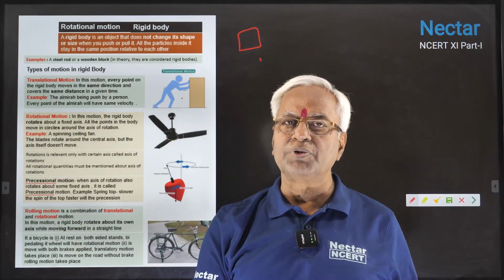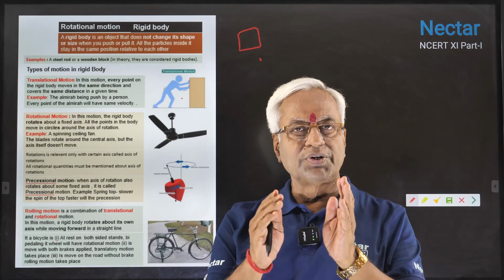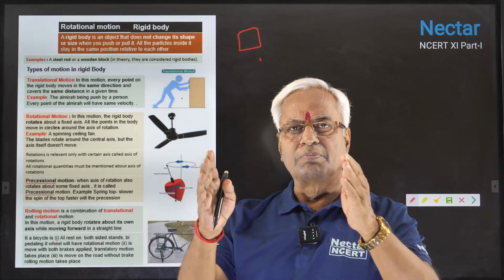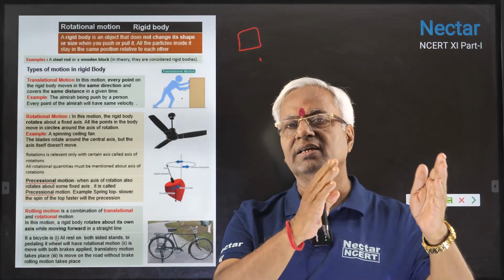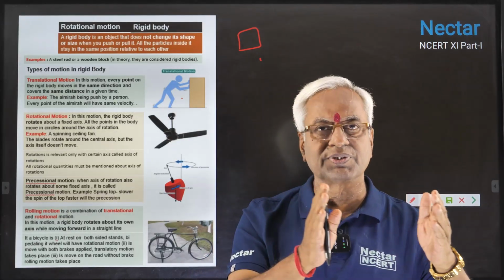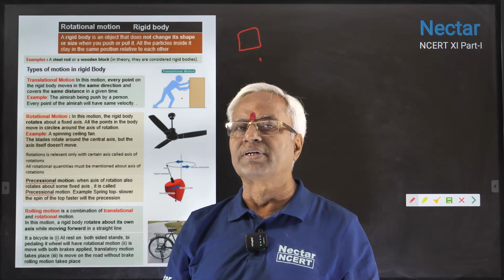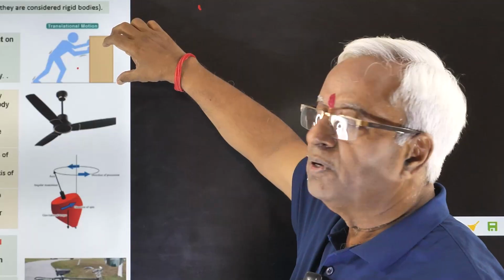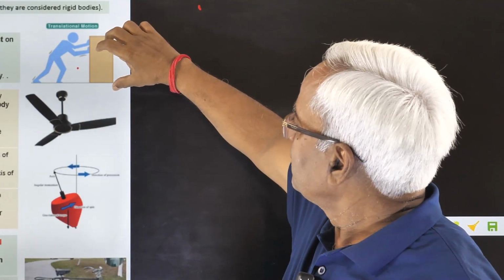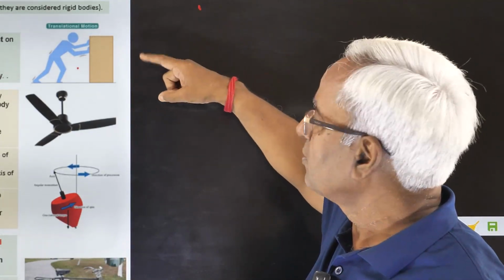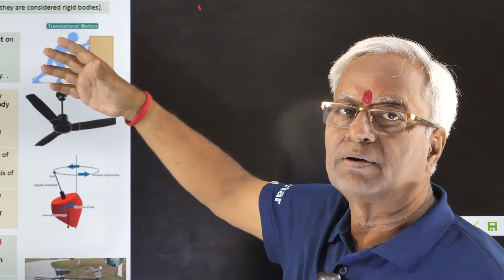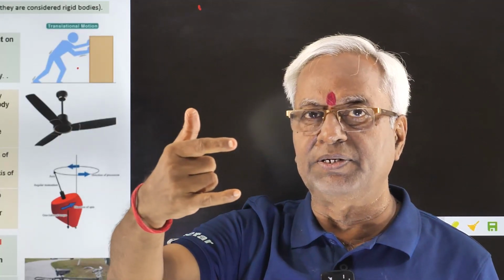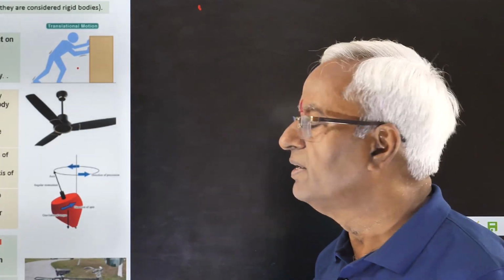The translatory term is not going to be used for a particle. For rigid bodies only, the translatory term will be used. If the body is being moved in such a manner that all the particles have the same velocity, we call it translatory motion. For example, here this gentleman is pushing this big block. When this big block moves on the surface, all the particles will have the same velocity. When I say same, it means they have the same magnitude and the same direction as well.